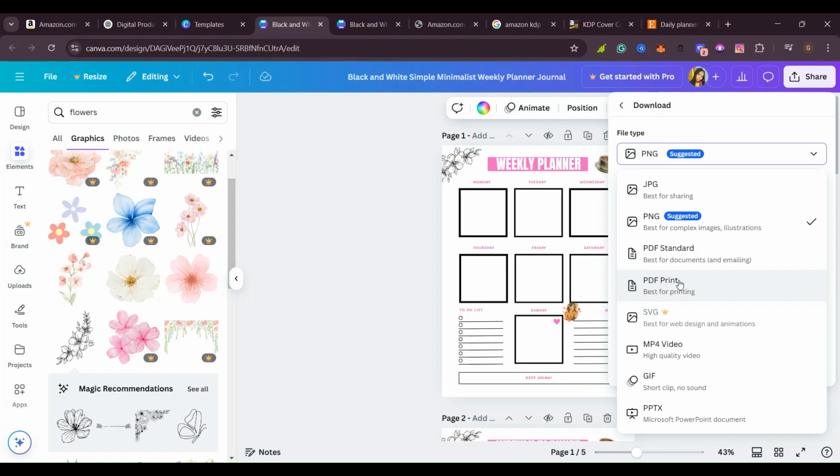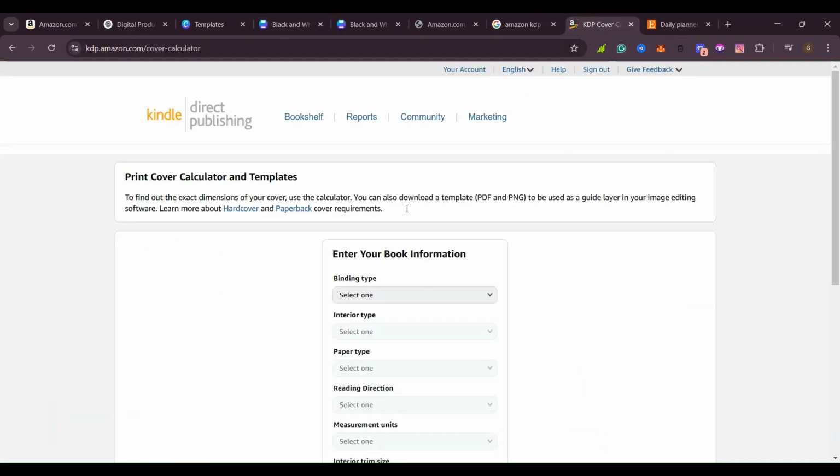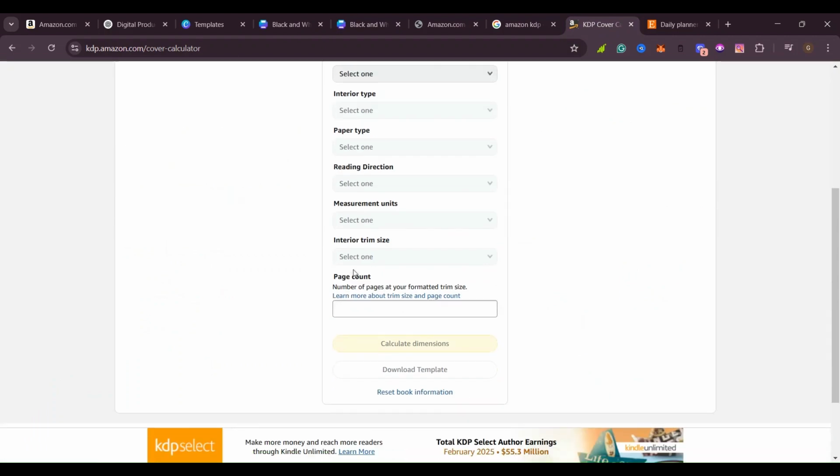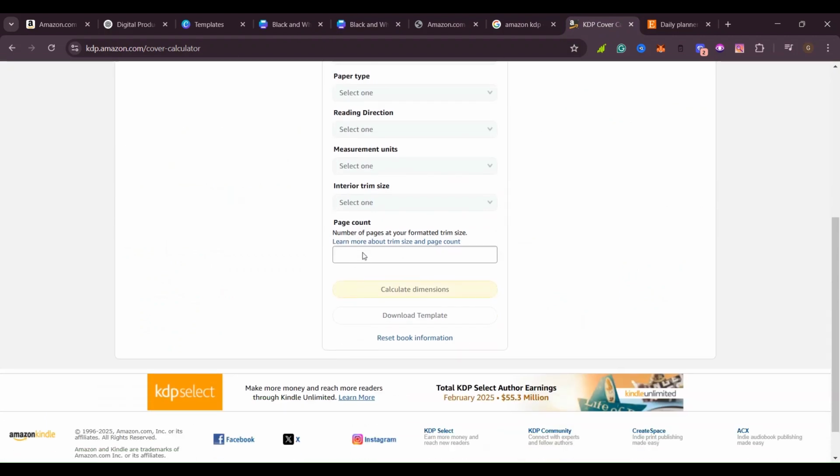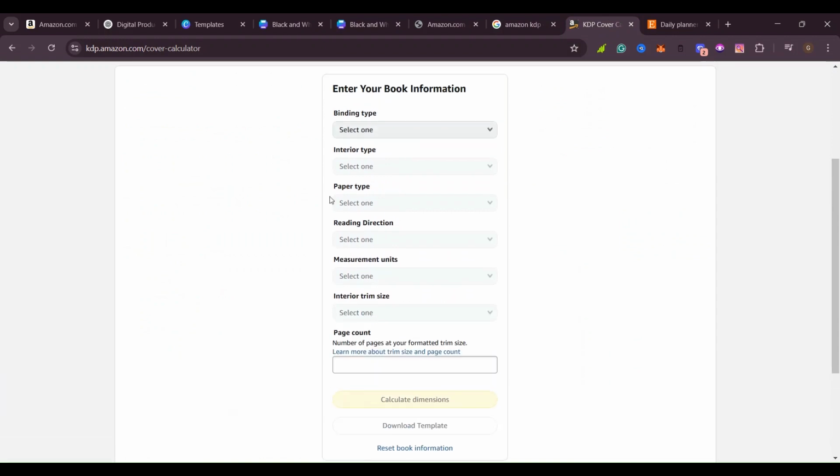And when you have finished downloading your book, then you come here to the KDP cover calculator so that you can calculate your cover according to what Amazon wants. You come here on the cover and choose the book that you are printing. If you are printing hardcover or paperback, then you go ahead and do that. And all of these things, you are supposed to know them before you start designing. I'm going to link a video which is going to show you all of that process because I've done a detailed video about that already. Yes, you put in your book type, the reading direction, the measurements, the interior, and the page count.